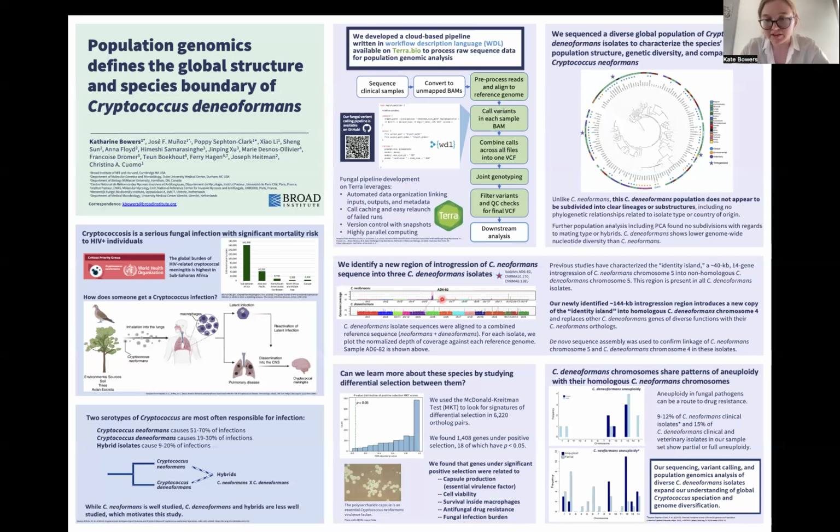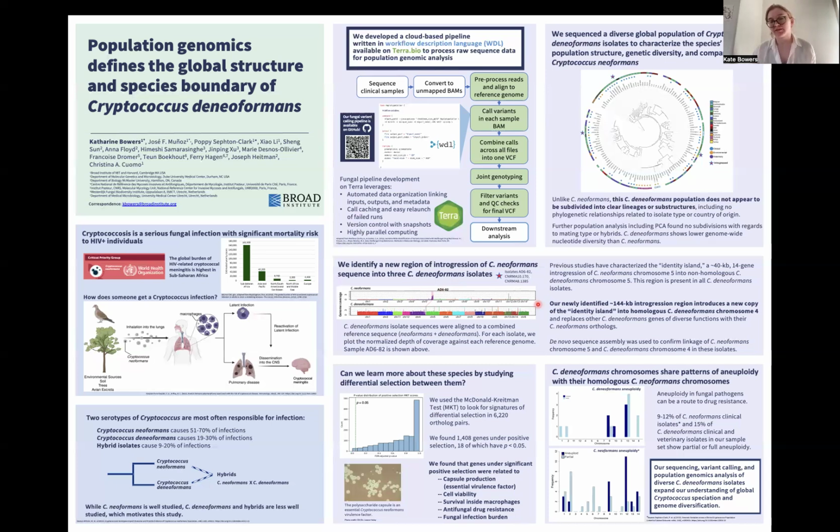So previous studies have found this identity island, which is a 40 kilobase 14 gene introgression of neoformans chromosome 5 into the non-homologous deneoformans chromosome 5. This region is present in all deneoformans isolates. Our newly identified region here is a 144 kilobase introgression, and it actually introduces another copy of the identity island into the homologous deneoformans chromosome 4.